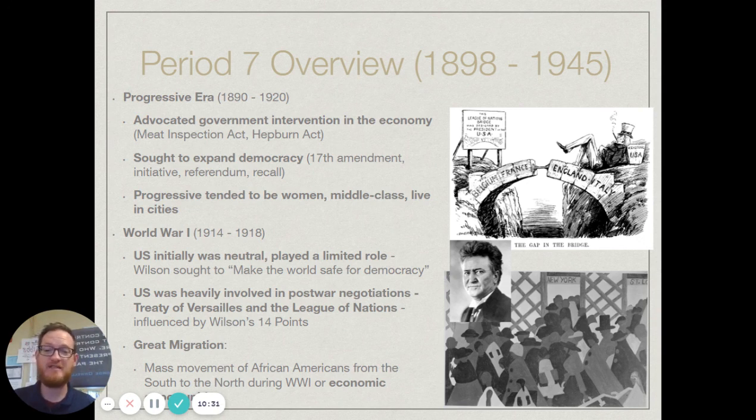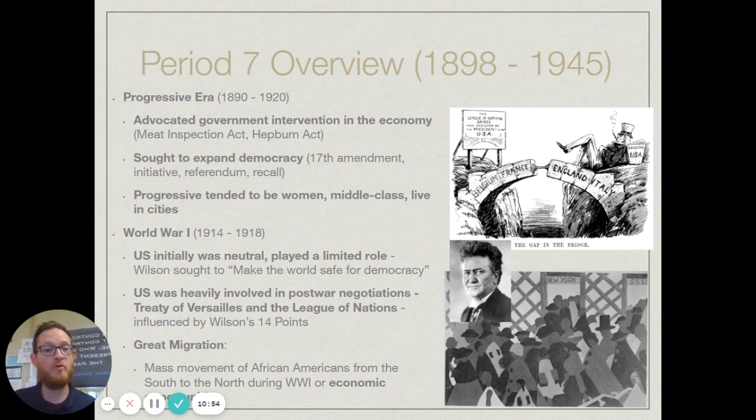The initiative means that someone takes the initiative to get an issue on the ballot. A citizen does, and then it is voted on. Referendum is where the government puts an issue on the ballot for the people to vote on. I'm thinking about in the past, not recently, but in California, marijuana legalization, that was something they would put a referendum on the ballot for.